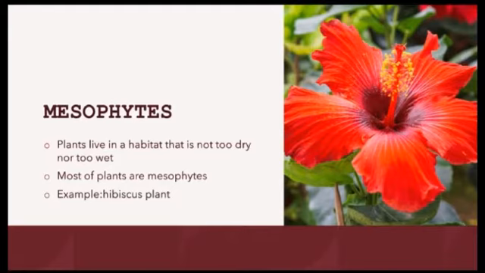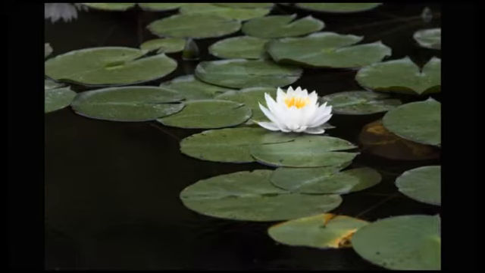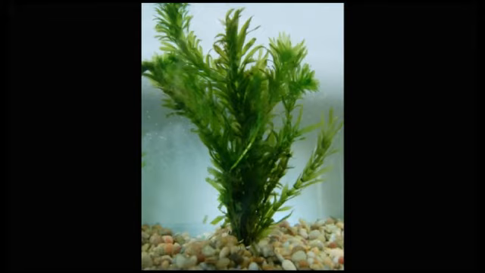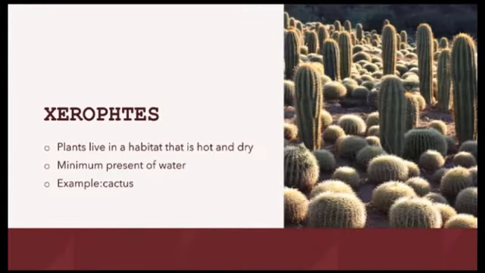Mesophytes are plants that live in a habitat that is not too dry nor too wet, with an adequate supply of water. Next is hydrophytes, plants that live in aquatic habitats, either on the water surface or submerged in the water. Halophytes are plants that live in swampy habitats at the river mouth, the meeting point of freshwater and seawater. Xerophytes are plants that live in a habitat that is hot and dry with a minimum presence of water, a place with very high temperatures such as the desert.